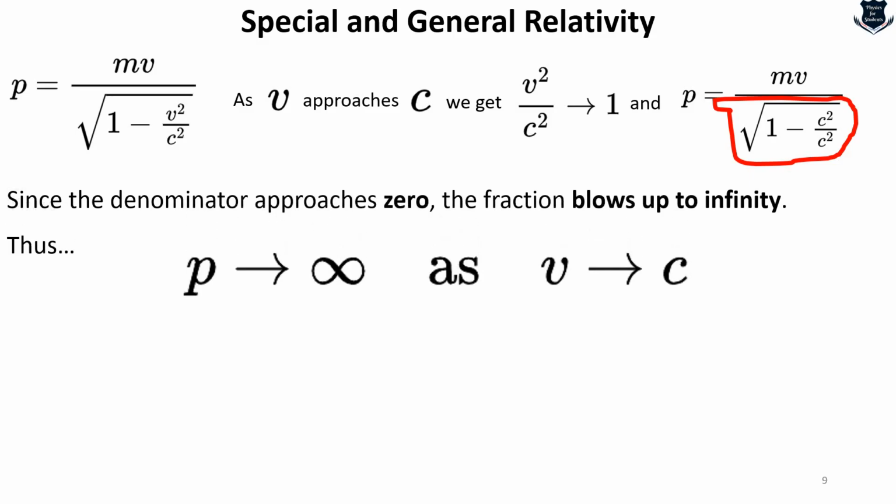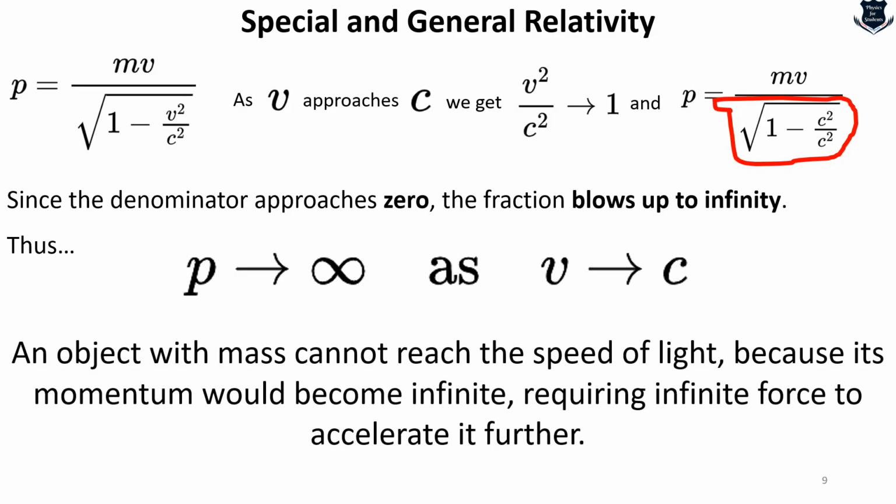So from here, as momentum approaches infinity, velocity approaches close to the speed of light, and an object with mass cannot reach the speed of light because its momentum becomes infinite, as you have seen in the calculation, requiring infinite force to accelerate it further and further. So these are a few of the concepts in understanding special and general relativity, especially not to think of mass as relativistic mass, but rather to think in this pattern.